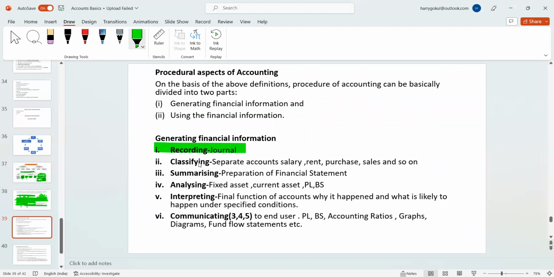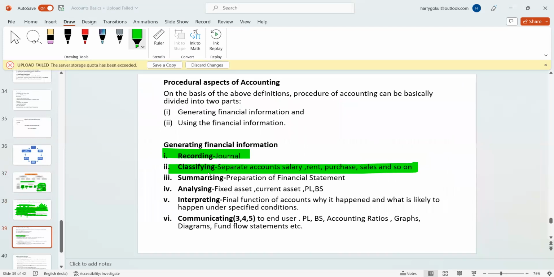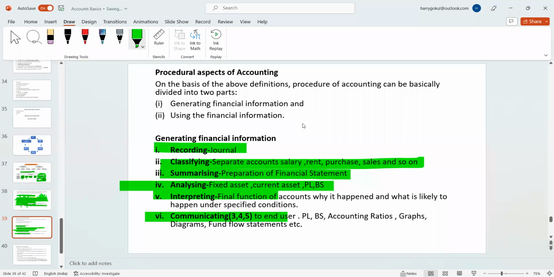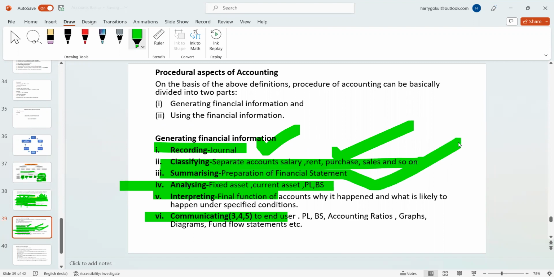Generating, recording, classifying, summarizing, analyzing, interpreting, and communicating. So generating financial information involves 6 processes. Journals, classifying everything in the ledgers, then we post in the trial balance and P&L and balance sheet. And then analyzing whether it is a fixed asset or current asset, whether it's income or expense, whether it goes to P&L or balance sheet. We are analyzing it.